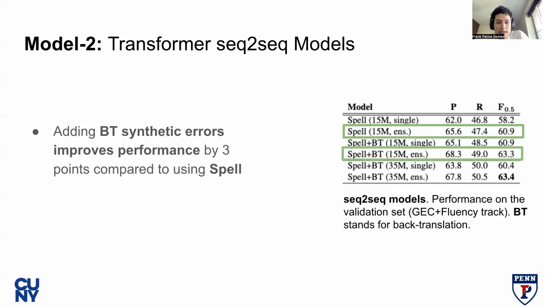When adding back translation errors on top of the spell-based transformations, the fourth row, we improve performance by 3 points compared to only using spell-based transformations. We achieve a score of 63.3 with this setup. Additionally, when extending the synthetic data to 35 million examples, the last row, we see no significant improvement.